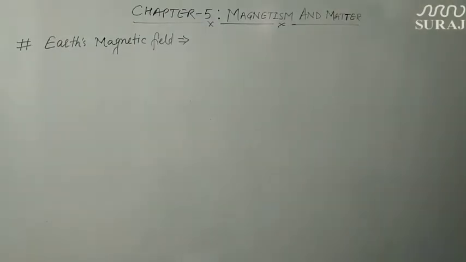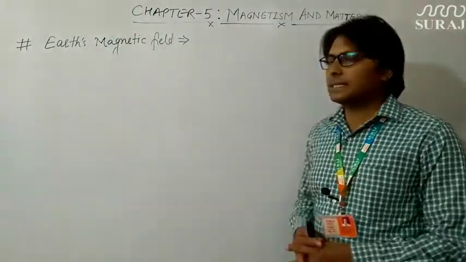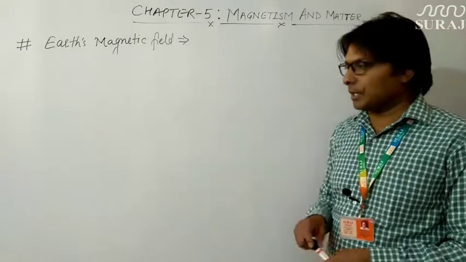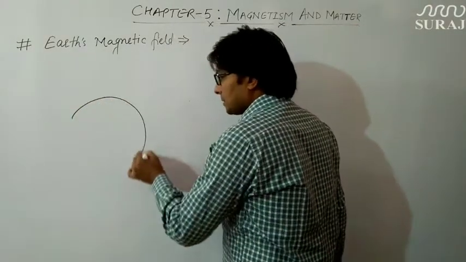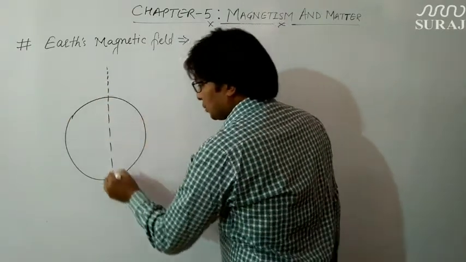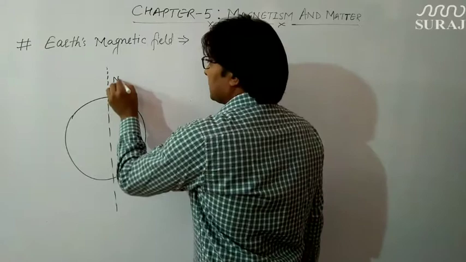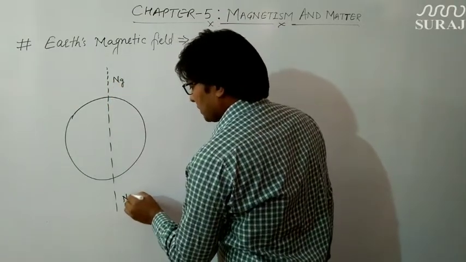So far we have discussed the existence of Earth's magnetic field. Now let us discuss the direction of the magnetic field. Suppose this is the Earth, and this is the geographic axis. This is the geographic North Pole, and this is the geographic South Pole.